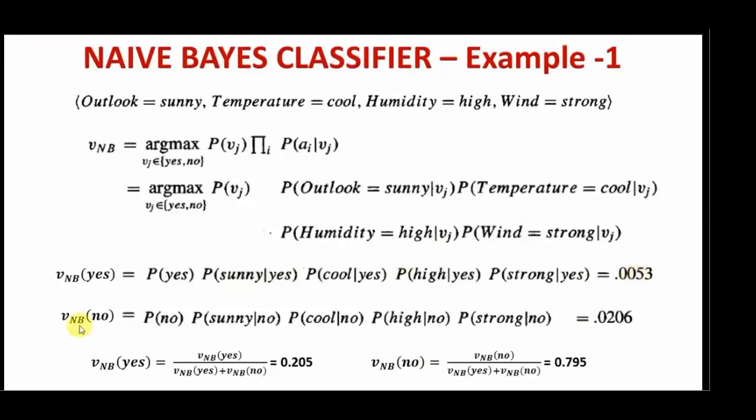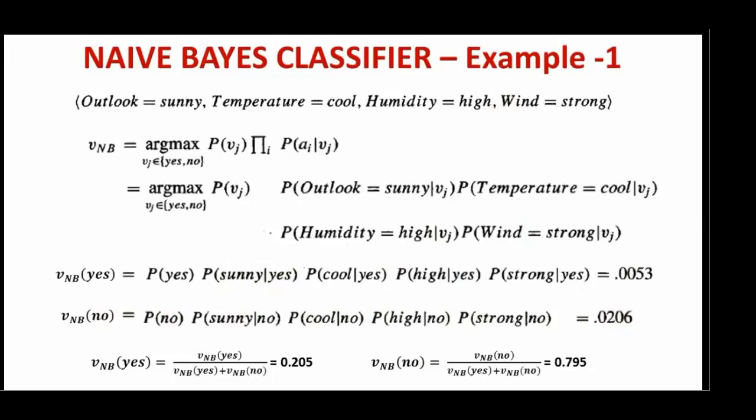With the same note, VNB of no we need to calculate. That is Vj is equivalent to no in this case. Probability of no, probability of sunny given no, probability of cool given no, probability of high given no, probability of strong given no. If you put all the values in this equation, we will get 0.0206 as the probability. If you compare these two probabilities, the probability of no is more than the probability of yes. It means that the new instance is classified as no. The meaning is the person is not going to play the tennis.